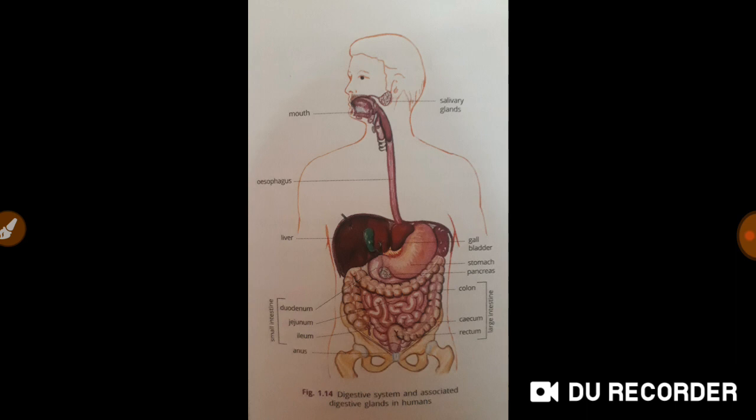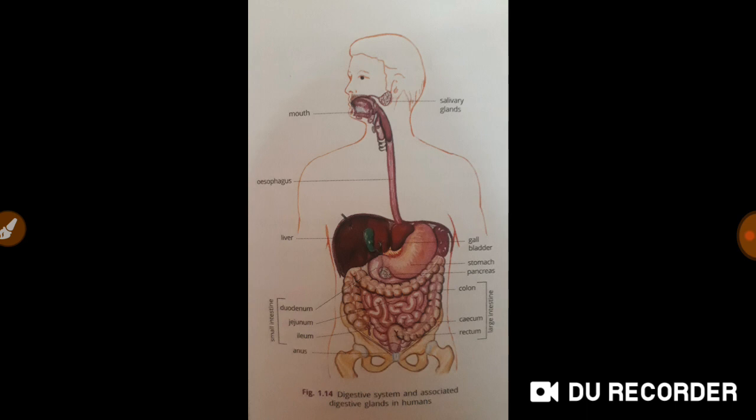After this accomplishment of digestion, absorption should take place, isn't it? So absorption takes place in jejunum and ileum. After small intestines, large intestines start. And large intestines, their role is they help in absorption of water and electrolytes. Very important point. Water and electrolytes are absorbed by large intestines.